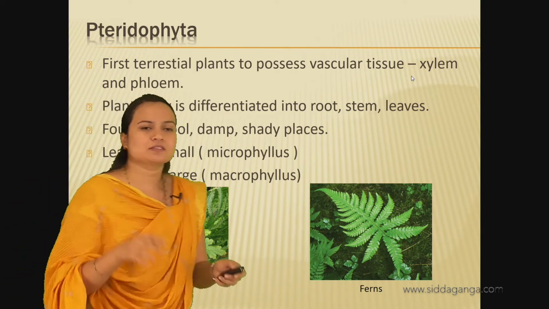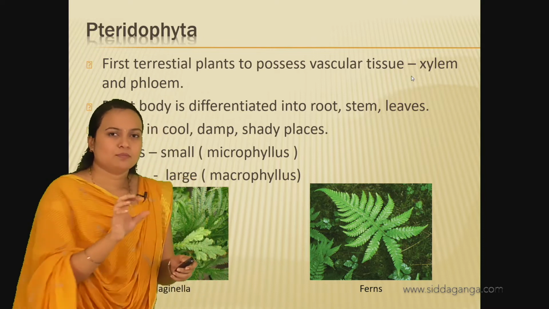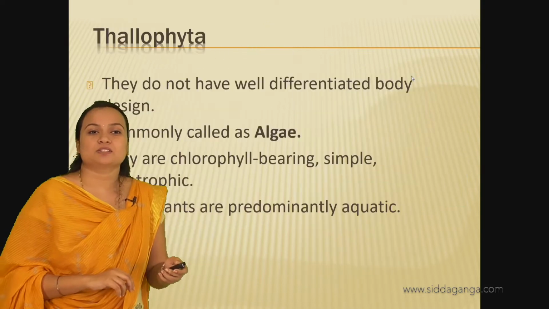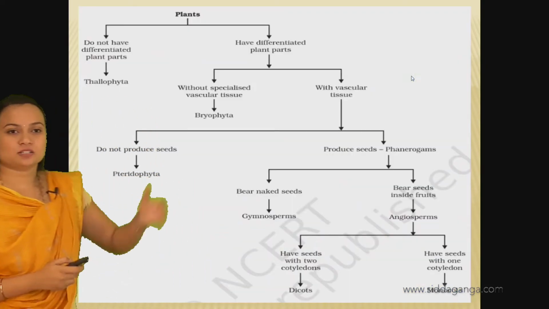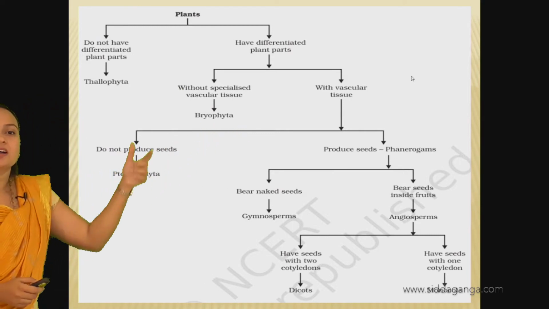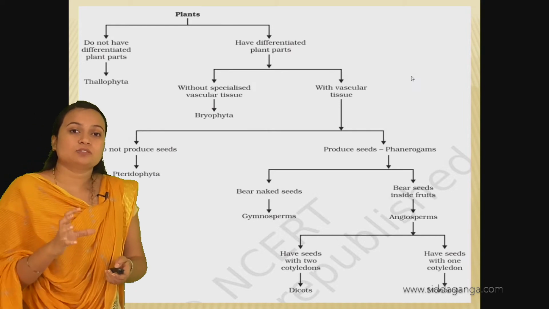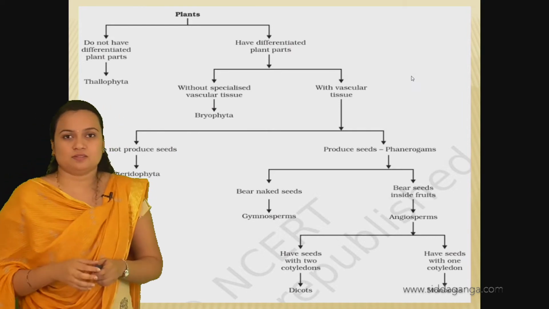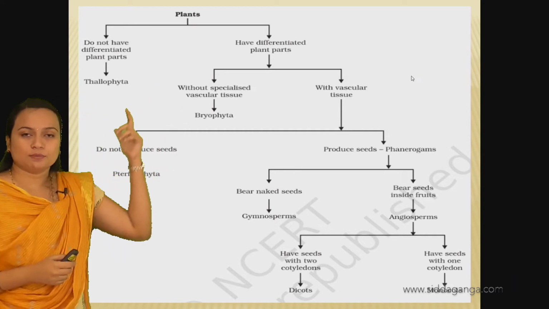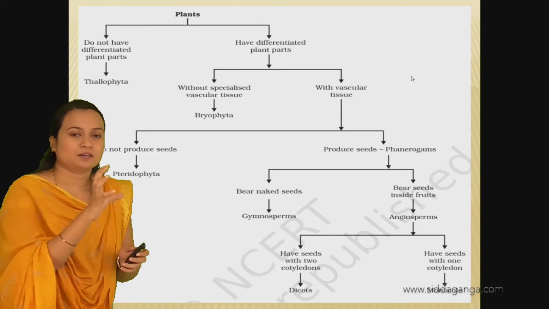And if you notice these three groups like Thallophyta, Bryophyta and Pteridophyta, going back to the classification, these organisms possess reproductive structures which are very inconspicuous. So inconspicuous reproductive structures will be produced, that is the cryptogams.